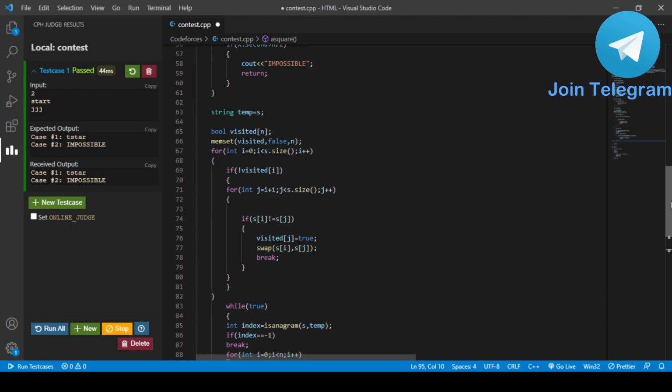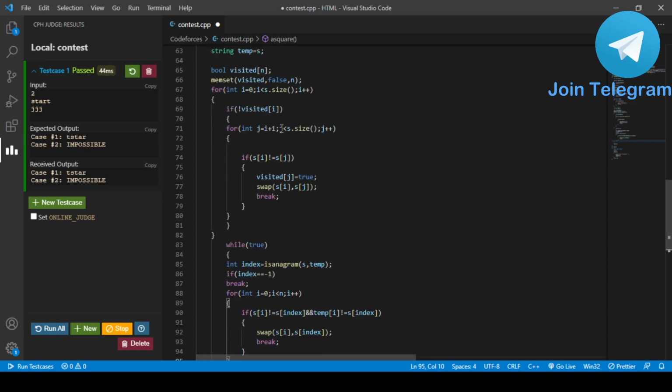Now if visitor is false, means I have not visited that particular index, then I am continuing with the second loop. The second loop is starting from i plus 1. Fine. So now I am checking if si is not equal to sj, means we can swap those characters. Then we are swapping them, and we are making j true, means we have visited it.